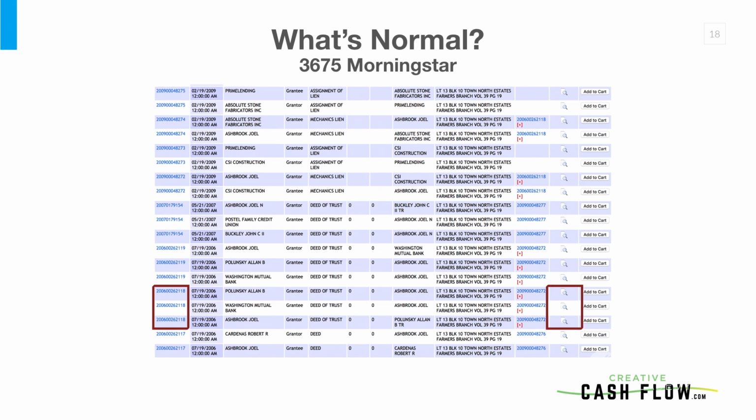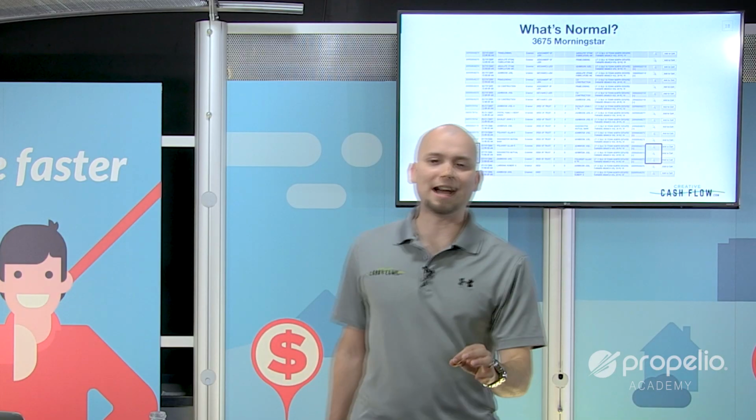Now, what I was confused on when I pulled this up is I see that I'm talking to Joel Ashbrook, but I also see this Alan Polonsky guy on here, and I'm like, who's Alan Polonsky, right? Because when you're buying a house, you have to have the signatures from everyone that's on the deed of the property, okay?